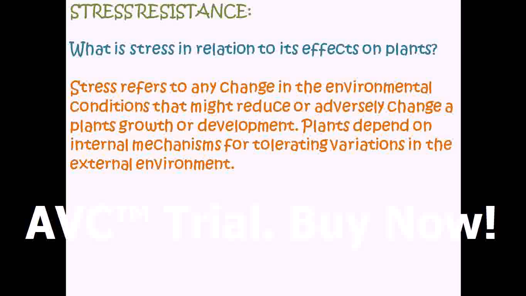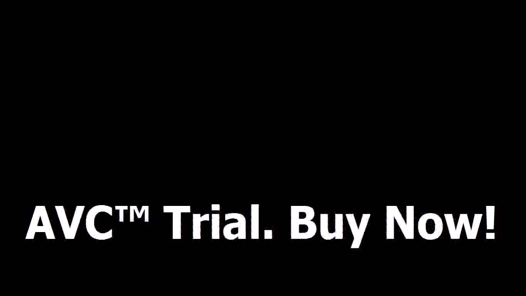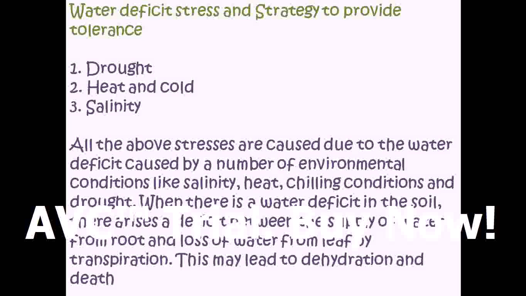Next, transgenic plants can also help in developing resistance towards stress. Stress refers to any change in the environmental conditions that might reduce or adversely change a plant's growth or development. Plants depend on internal mechanisms for tolerating these variations in the external environment. So what is the strategy here? The water deficit stress is taken into consideration.